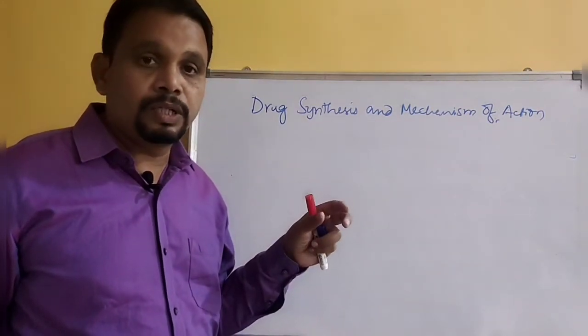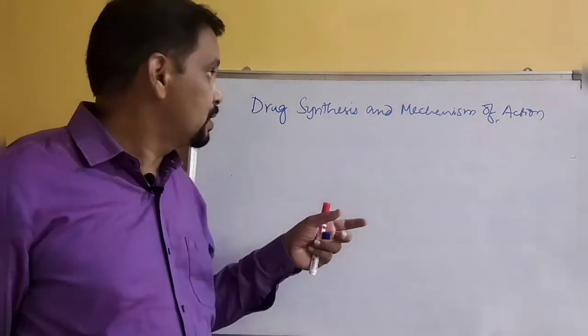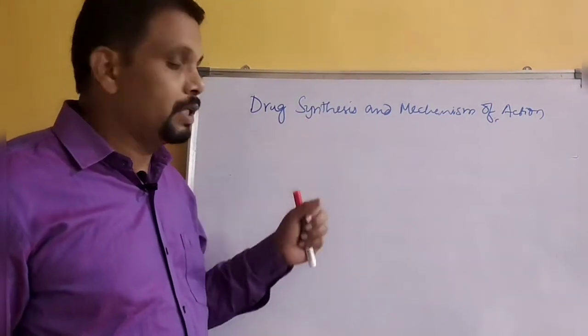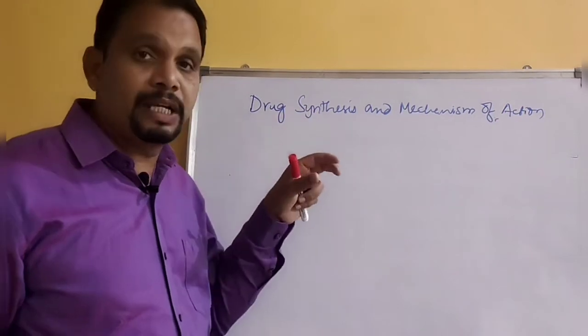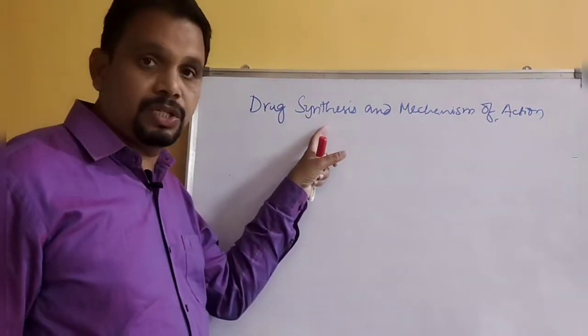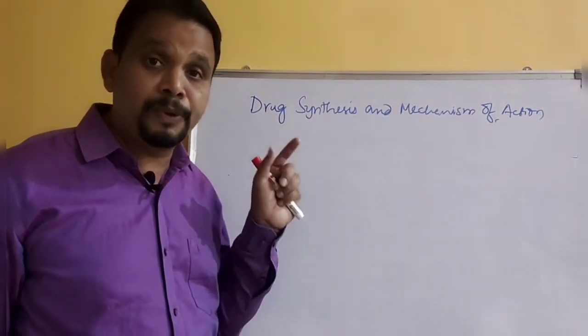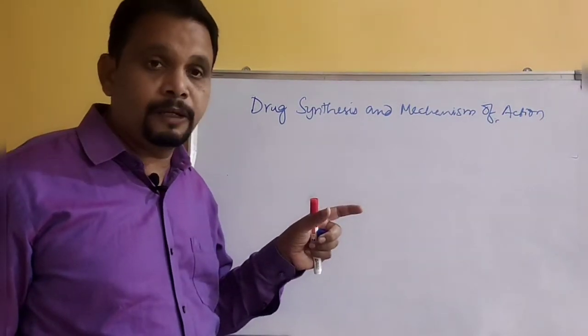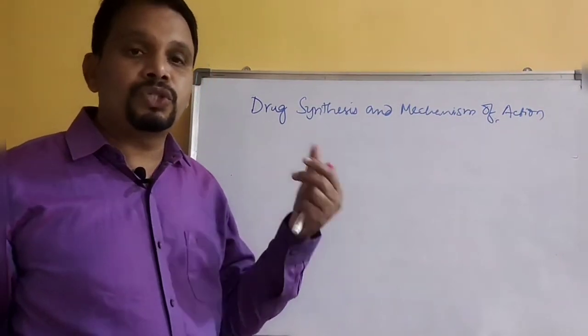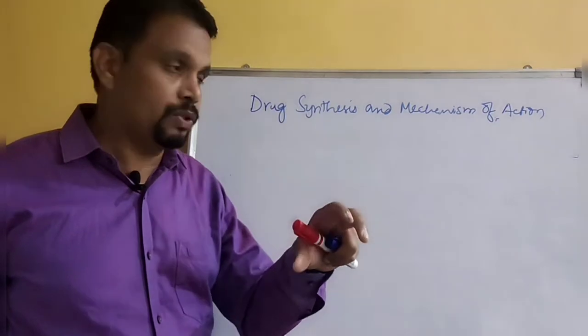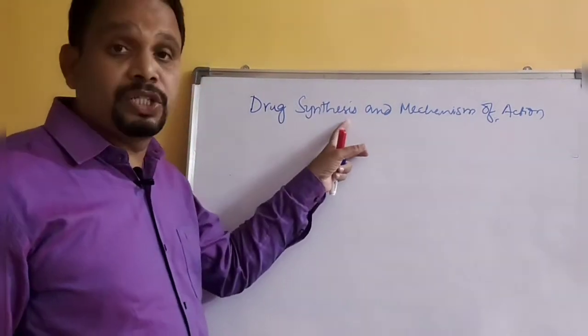It has some steps, and finally you will get the target molecule. Synthesis is nothing but preparation of a drug. It may have 2 steps or 3 steps or multi steps. So that is about synthesis.